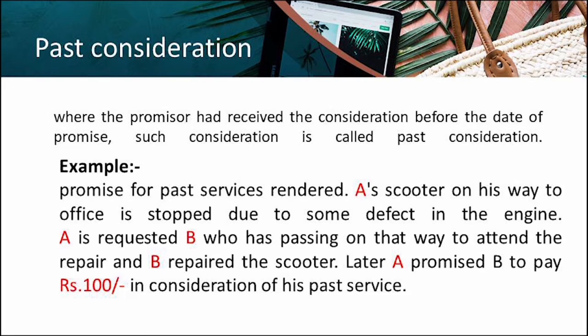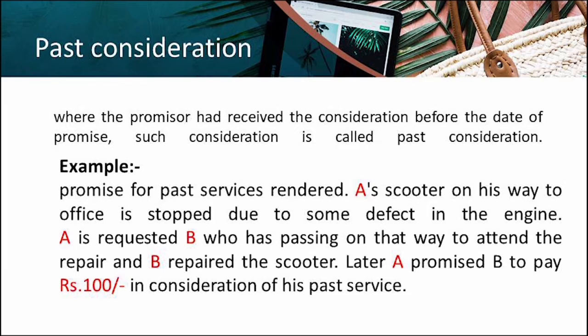What happened here? A was going to his office on a scooter. Suddenly, the scooter stopped due to some technical defect in the engine. Then A requested B, who was going there, to repair the vehicle, and B repaired the scooter.